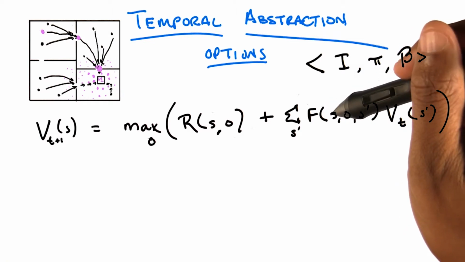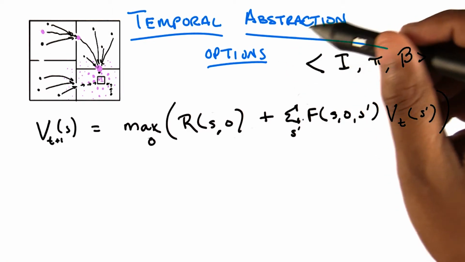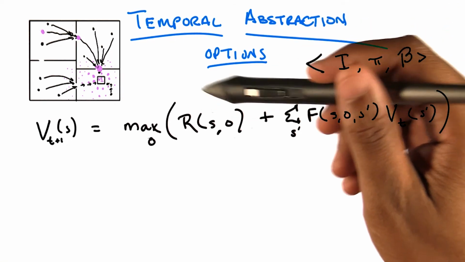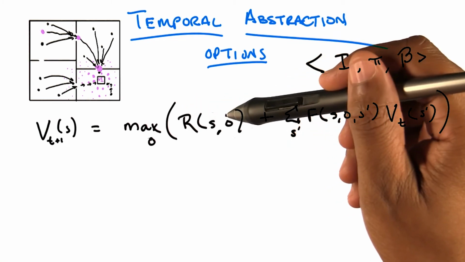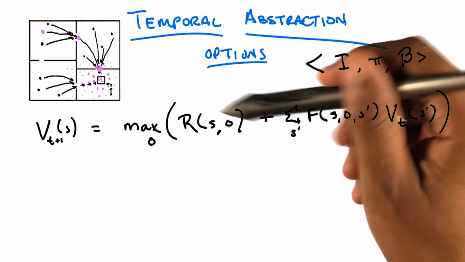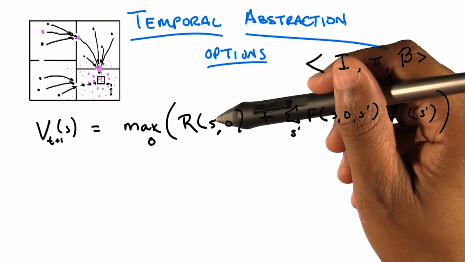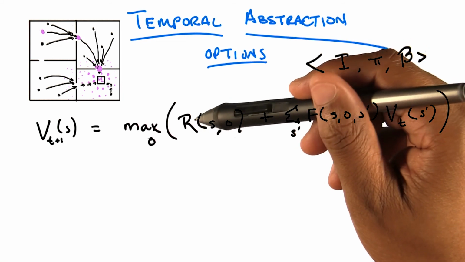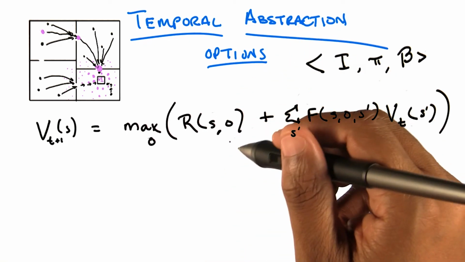What I really need to do to make this clear is to write out what F is. Oh, that would be super helpful. But it turns out that I have to write out something else as well, and that is R. R looks superficially like the reward function that we've had before, although in this case the reward is from taking a particular option in a particular state. But actually, this reward function is hiding a lot of complexity as well. And to see what that complexity is, I think it helps to draw a picture.